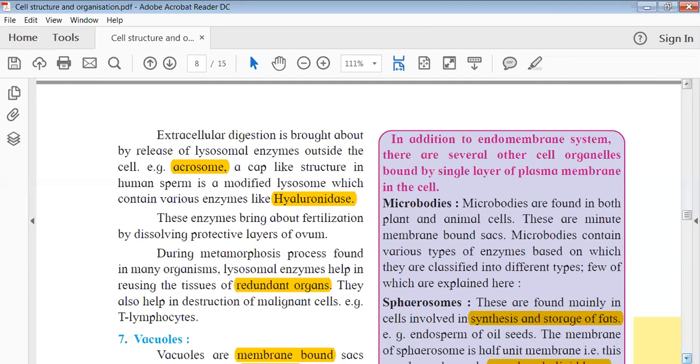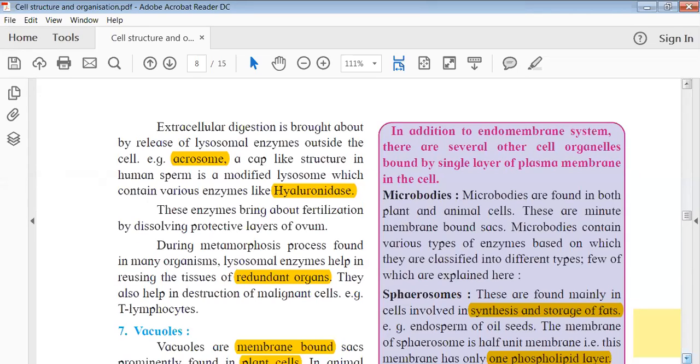They have also shown very good potential in the destruction of malignant cells. What are malignant cells? Malignant cells are nothing but cancerous cells. Such lysosomes which contain specific enzymes have shown potential to destroy the cancerous cells, which is again a beneficial effect on our body. So that's all about the lysosomes.